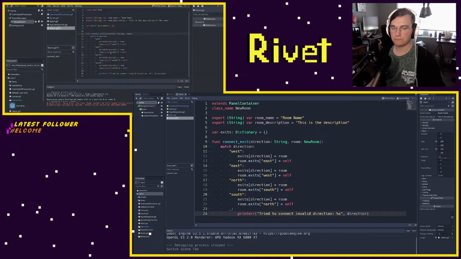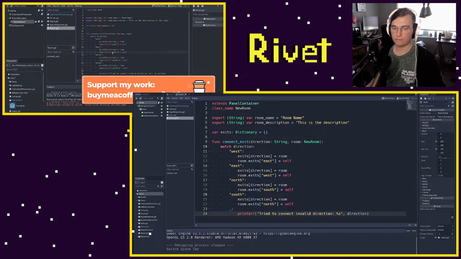Just because you do it this way doesn't mean you have to stick to connecting it automatically. You could have multiple connections, for example, connect exit both ways, connect one way, connect override, connect rand, whatever. You can also make this more than just the 4 cardinal directions. You can do up and down, you can do portal to portal, you can do northwest to southeast, for example. You can do whatever you want. So this system is not actually that rigid, it's pretty flexible, but I just wanted to show this as a really easy way that we're gonna get off the ground running quickly by connecting rooms.